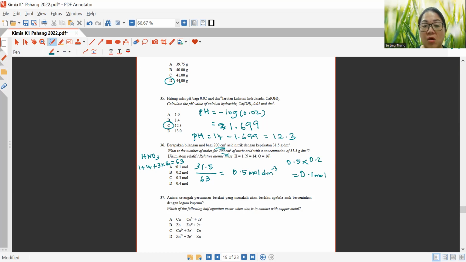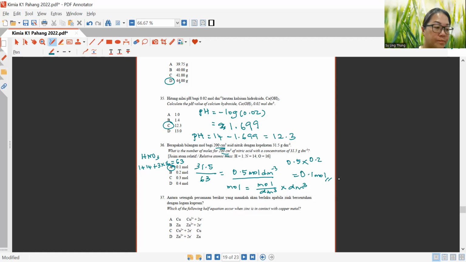Actually, I'm playing along with the units here. Okay, meaning in order to get mole, I take mole over dm cube times dm cube. That is what I calculate. I convert this into mole over dm cube first. Then I multiply by the volume, which is converted to dm cube. Then only I get number of mole. So sometimes you don't have to memorize your formula. You play along with the units. If you can play with the units, you don't have to memorize your formula.